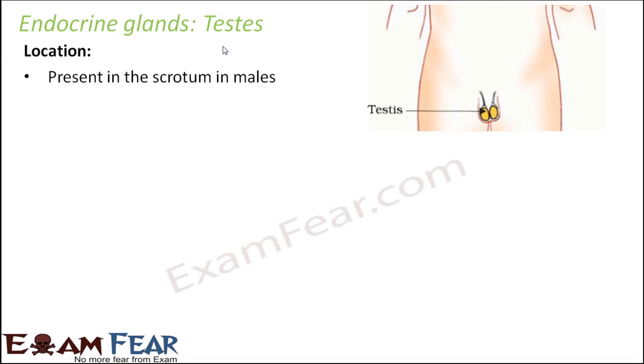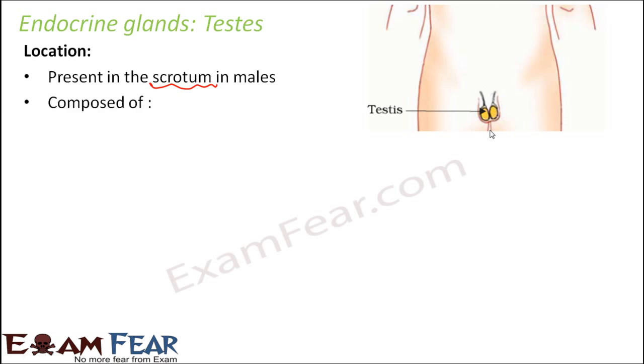Now where are they located? They are present in the scrotum in males. What is scrotum? Scrotum is this bag-like structure which is present in the body of a male, and it is outside the abdomen. It is not inside the abdomen. Why is the scrotum located like that? This structure is specifically designed because the sperms which are produced need a different temperature than the body temperature. If this scrotum would have been located inside the abdomen, the sperms would not have been produced in the testes. Since they need a separate temperature, they are located in a separate bag-like structure which is outside the abdomen.